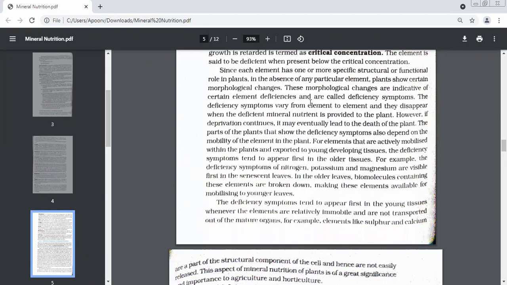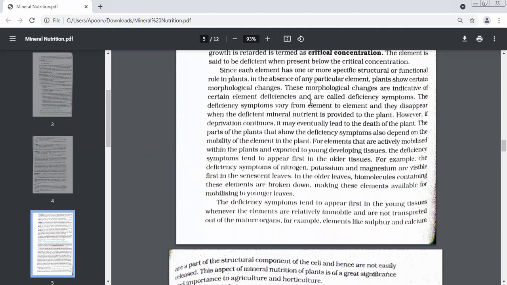If you give it in the form of some fertilizer or something, then the plant will be able to recover. Otherwise, it will lead to the death of the plant. Now, the parts of the plants that show the deficiency symptoms also depend upon the mobility of the element in the plant. These symptoms will be visible in the leaves or the stems or the roots, depending upon the mobility of the element. That means, if I'm talking about the deficiency of magnesium or calcium or phosphorus, then where does it go in the plant? Mobility of the element.